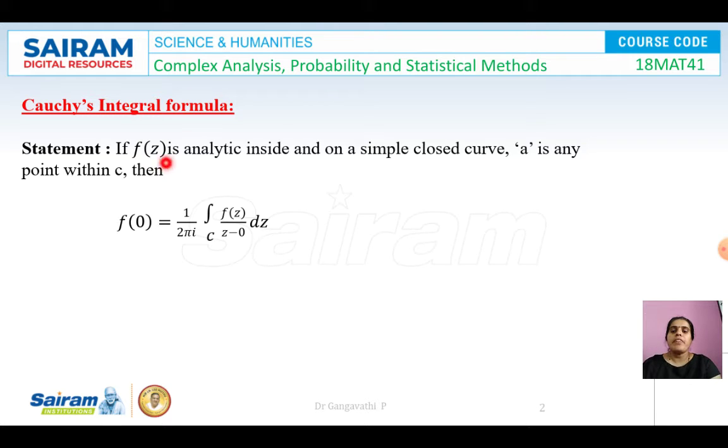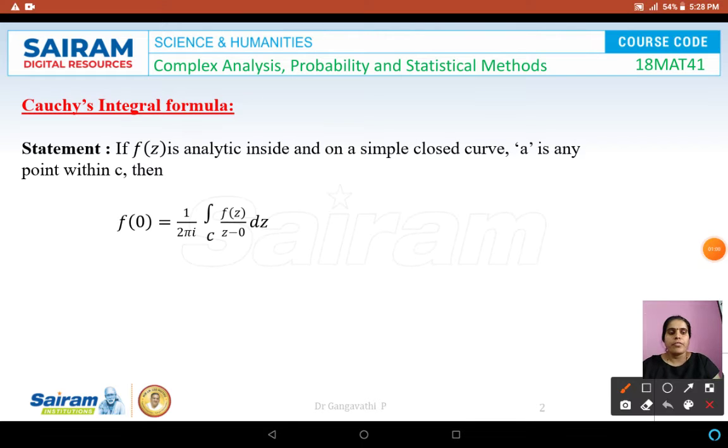The statement is, if f of z is analytic inside and on a simple closed curve C, so any curve has been taken which is a simple closed curve, and f of z is analytic at that one particular point and also inside and on the curve, and A is any point within C. In that case, f of A is equal to 1 by 2 pi i into integral over C f of z by z minus A.